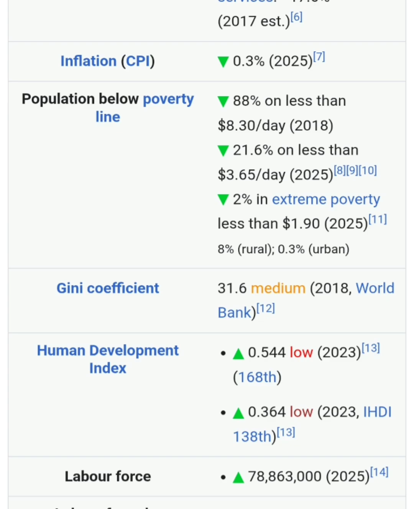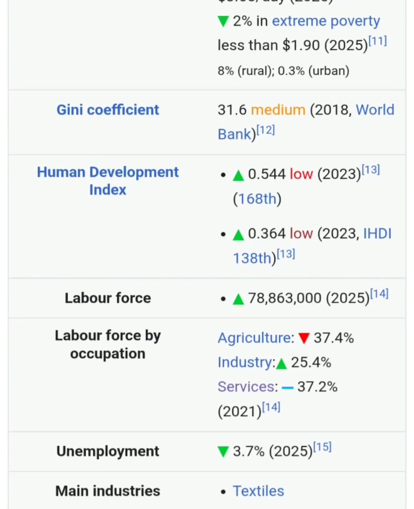28.6% of the population of Pakistan is earning less than $3.65 per day, while 2% of Pakistanis are in extreme poverty. They are getting less than $1.9 a day. While the poverty in our rural areas is 8%, in urban areas there is only 0.3% poverty in Pakistan. In terms of Gini coefficient, Pakistan stands in the medium range. The figure is 31.6.